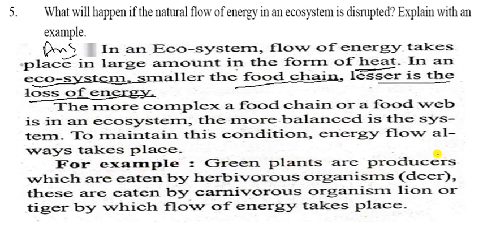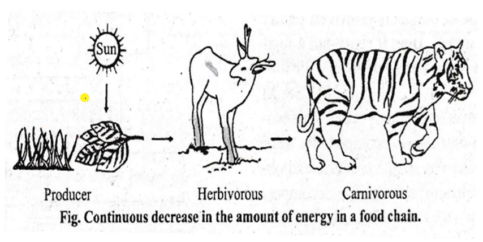For example, green plants are producers which are eaten by the herbivorous organisms, deer. These are eaten by the carnivorous organisms, lion और tiger, by which flow of energy takes place. इस तरह से हमारी energy flow चलता रहता है। So you can write this answer on your copy and make the diagram also.